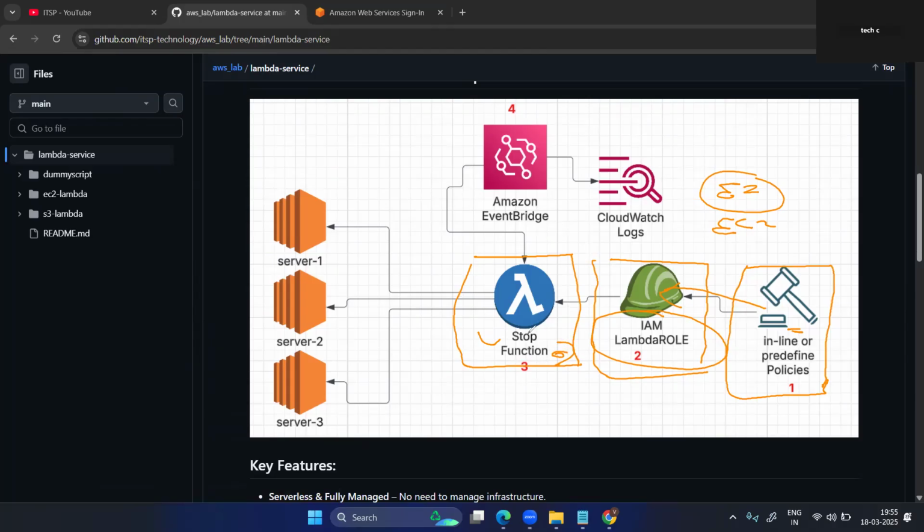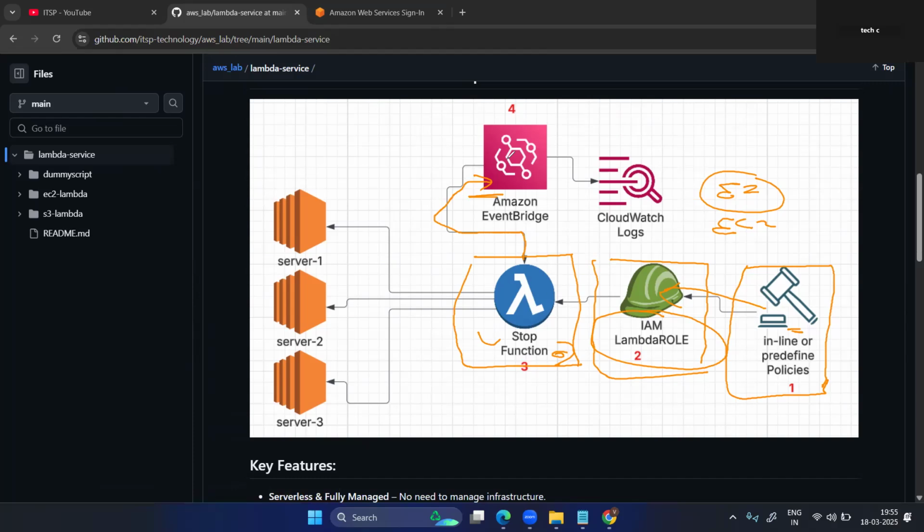Inside Lambda, create the EventBridge. Why is EventBridge required? Suppose you want to stop the EC2 instance at a particular time, say 5 o'clock after the office.